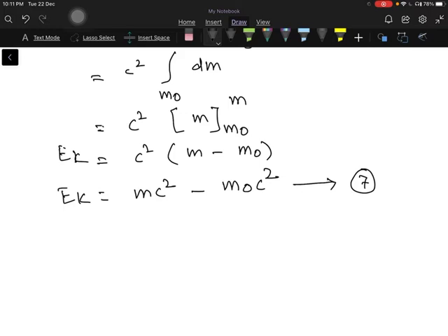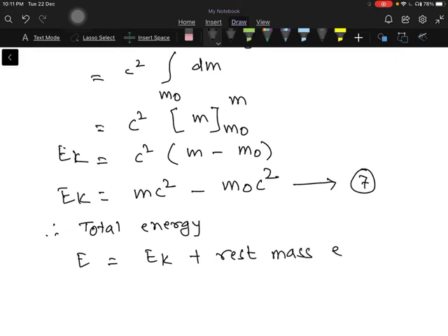The total energy E of the body is the sum of its kinetic energy as well as the potential energy, which is also called the rest mass energy. So the total energy E is equal to what? The kinetic energy Ek plus the rest mass energy.